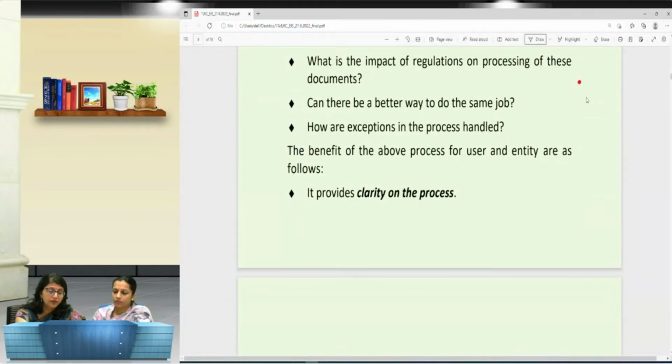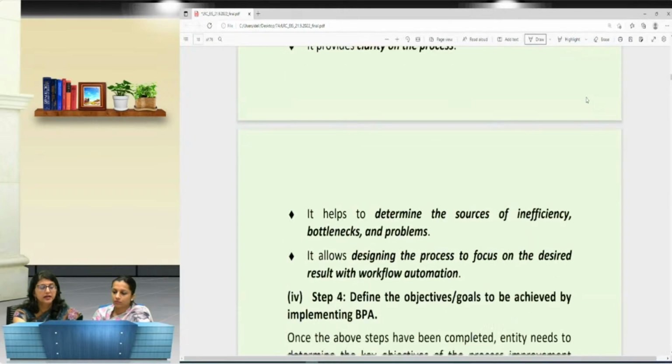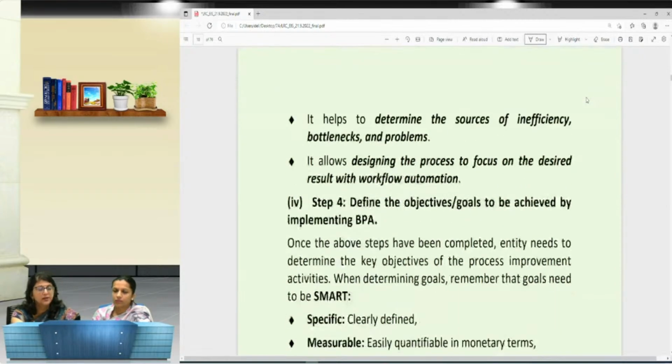So we have to see what the points are: the documentation provides us clarity on the process. It determines the sources of inefficiency, bottlenecks, and problems in the existing process. And then it allows designing the process to focus on the desired result with workflow automation. So now we see that it is a point which has been covered under a step, which is step number 3.